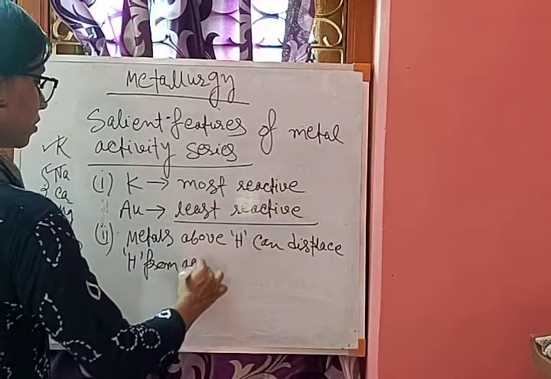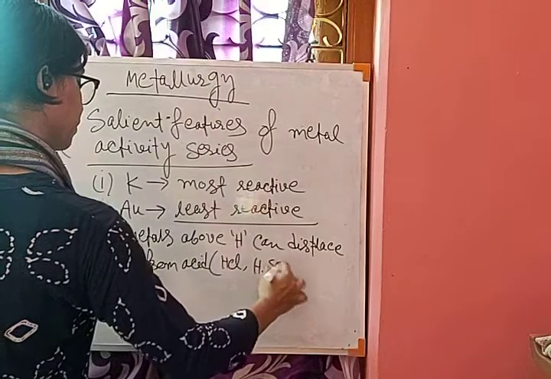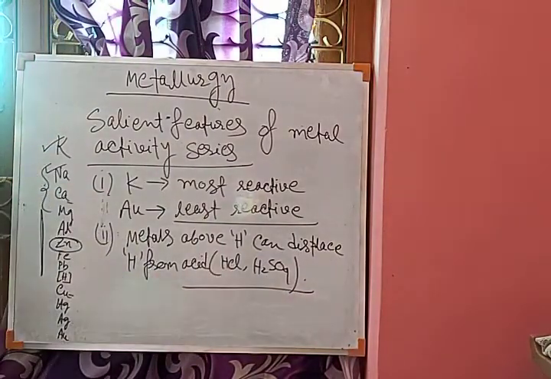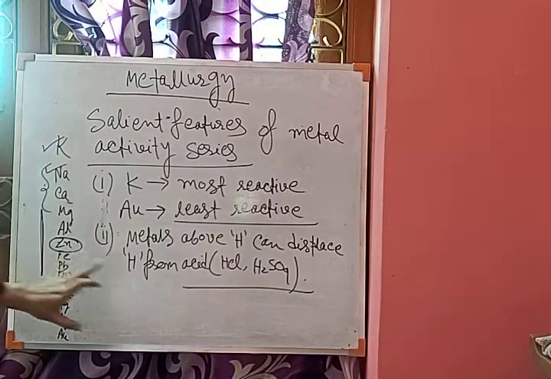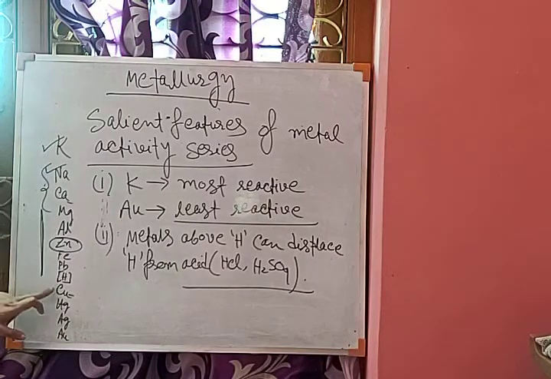Suppose from an acid like HCl or H2SO4, these metal atoms can displace the hydrogen and produce hydrogen gas. But the metals below hydrogen cannot. These are less reactive than hydrogen, while the metals above are more reactive than hydrogen.